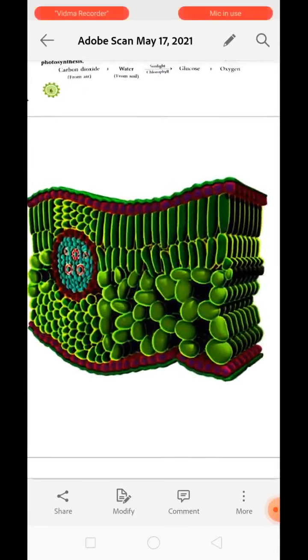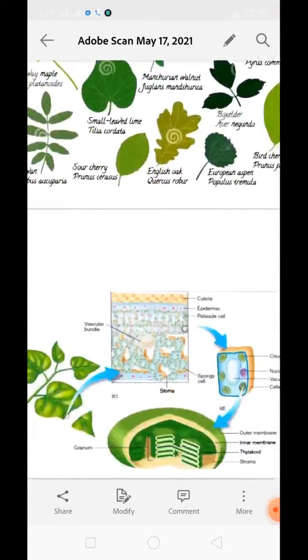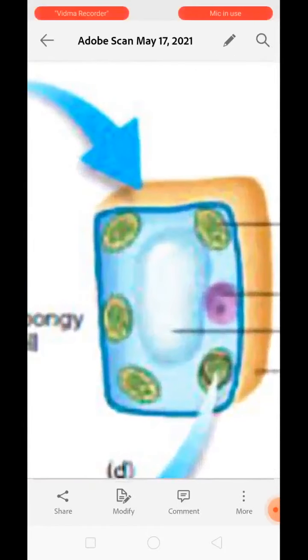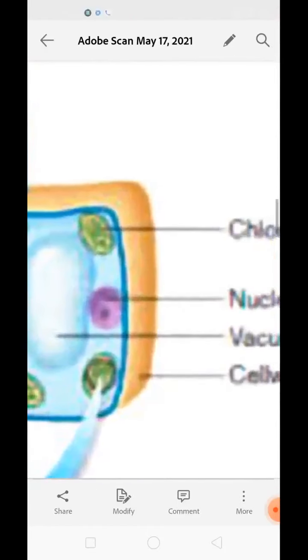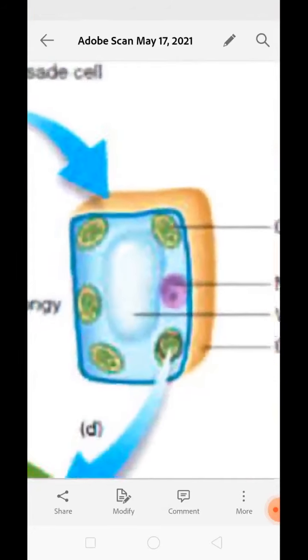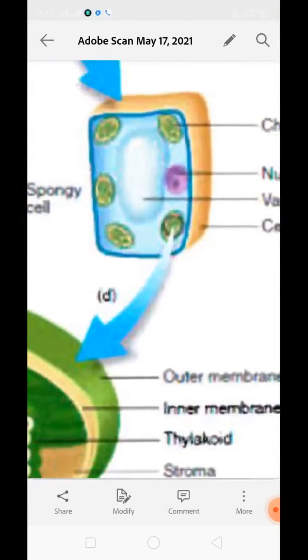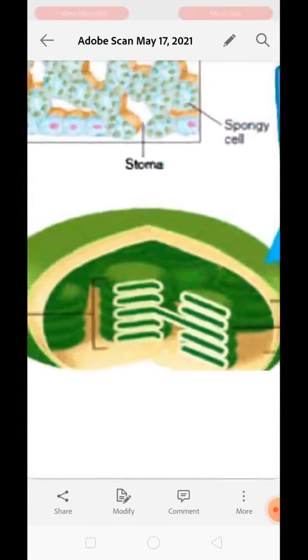Now we will look at the individual cell over here. See, this is the individual cell, in which the pinkish part is the nucleus and the greenish part is the chloroplast, in which the chlorophyll is present, and the central bigger part is the vacuole. Now see over here the structure of one chloroplast. This is how the chloroplast looks like.